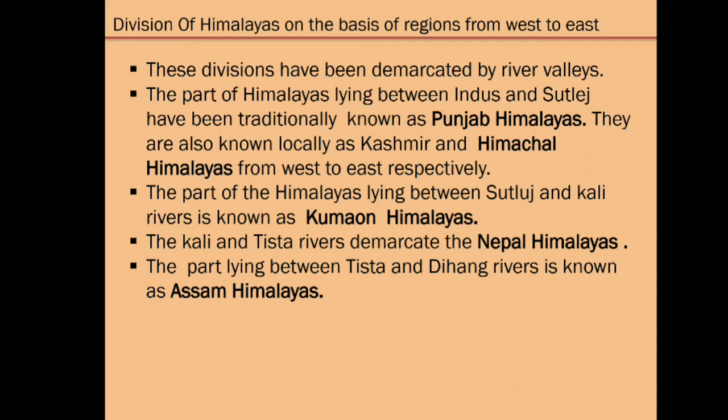The Kali and Teesta rivers demarcate the Nepal Himalayas. The part lying between Teesta and Dihang rivers is known as Assam Himalayas. So on the basis of regions from west to east, the Himalayas are demarcated by river valleys like Punjab Himalayas, Kumaon Himalayas, Nepal Himalayas and Assam Himalayas.